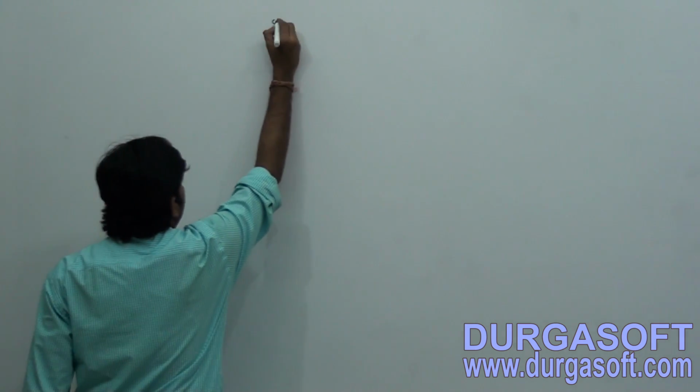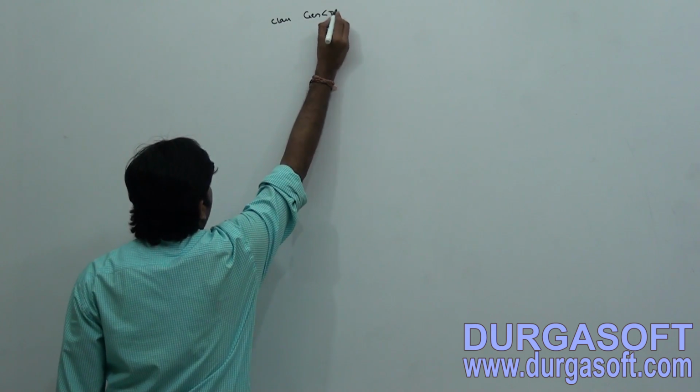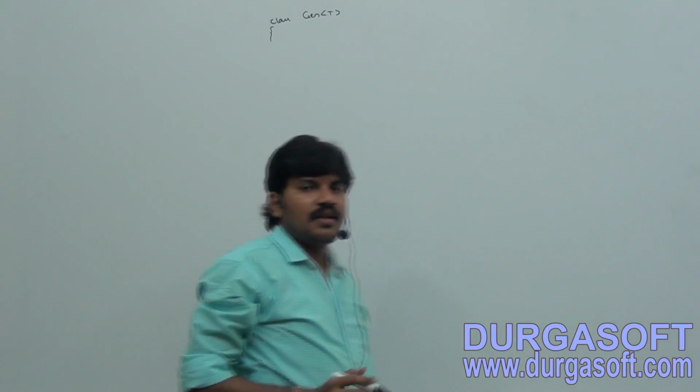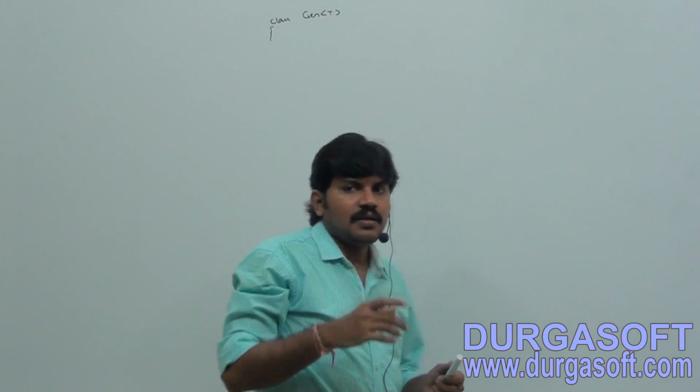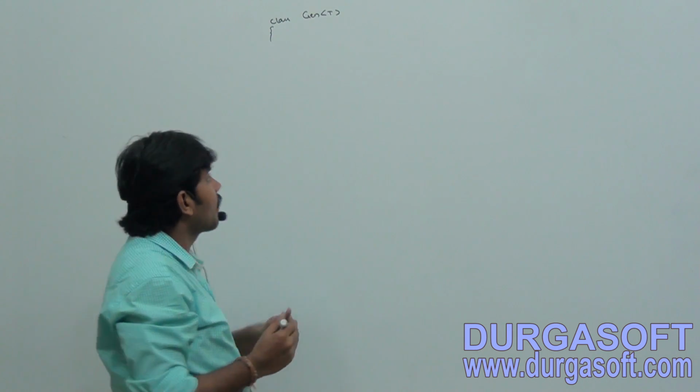I am taking class Gen of T. Can you tell what is the T? T is what? Type parameter, right?